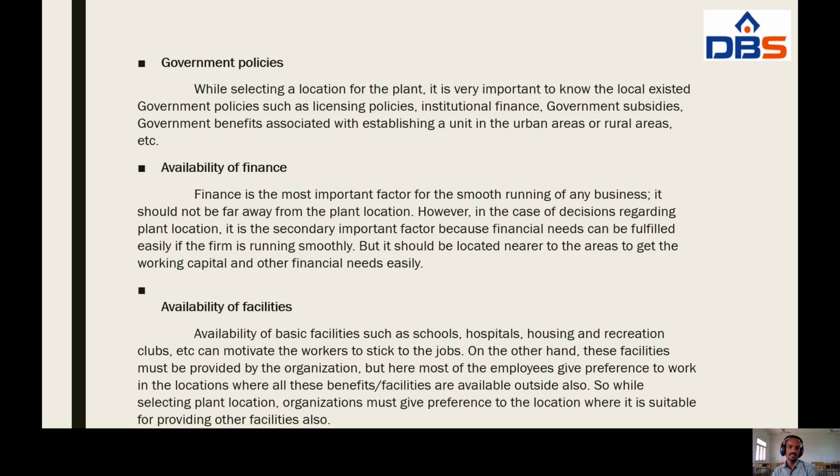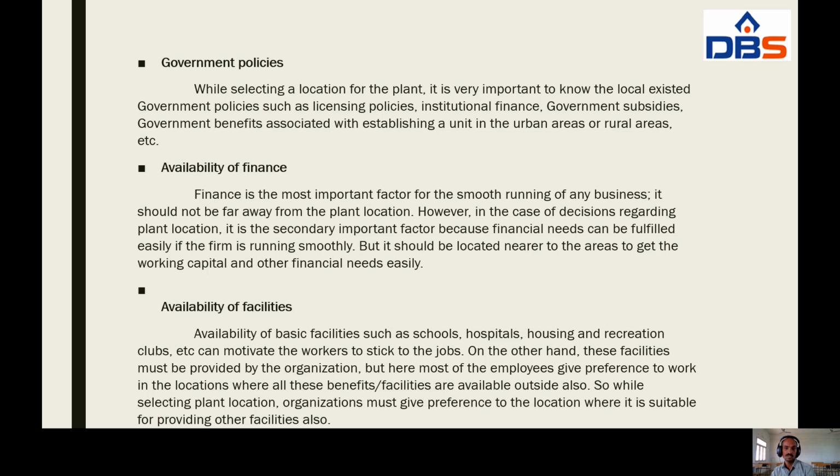And the next one, availability of facilities. Availability of basic facilities such as schools, hospitals, housing, and recreation clubs, etc., can motivate the workers to stick to the jobs. These facilities must be provided by the organization.